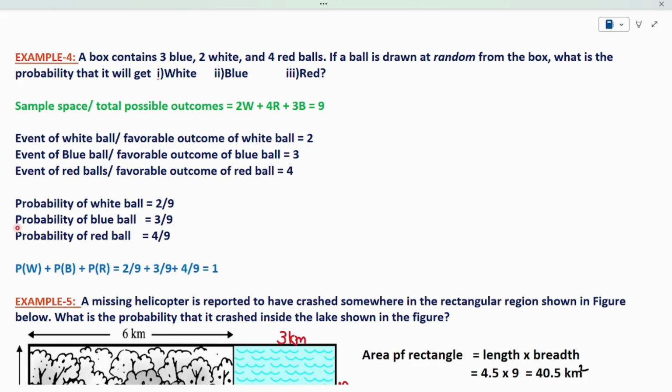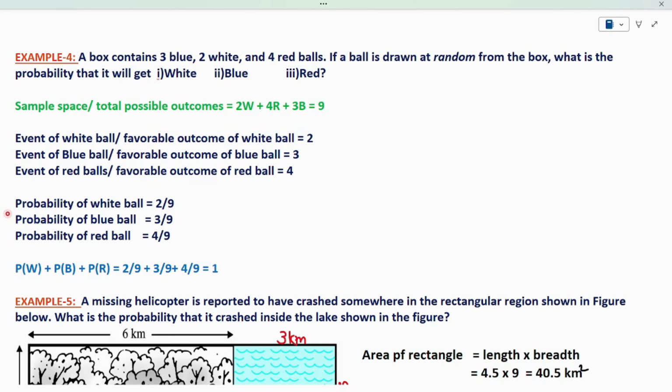Then, the probability of getting a blue ball: the event of blue ball is 3 and the sample space is 9, which is 3 by 9. Then coming to the probability of red ball: the event of red ball is 4 and the sample space is 9. The probability is event by sample space, which is equal to 4 by 9.